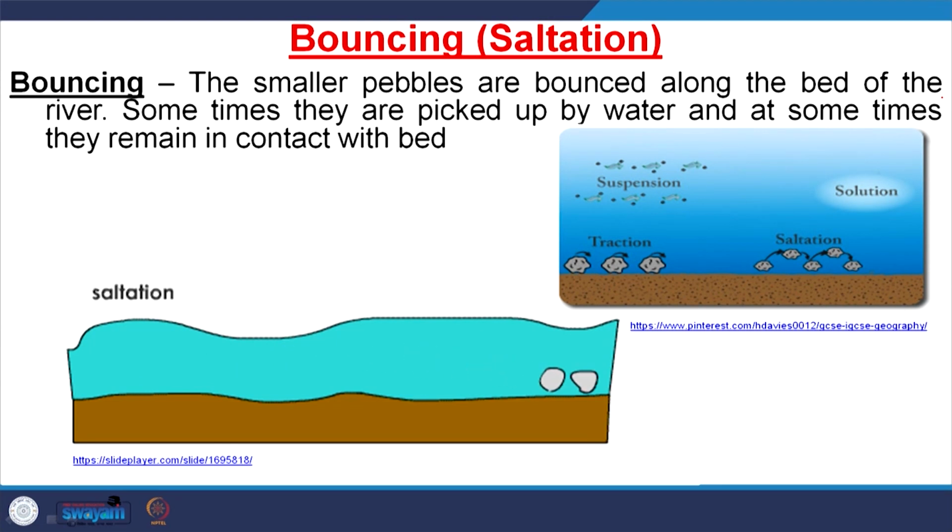Then saltation, if you see here, it is jumping, and similarly there will be another jump, and another jump. This type of jumping is called saltation, that is bouncing. The smaller particles or smaller pebbles are bounced along the bed of this river. Sometimes they are picked up by water and sometimes they remain in contact with the bed. So, these are the contact points. They are moving like jumping. This is called bouncing back, or the saltation mode of transportation.